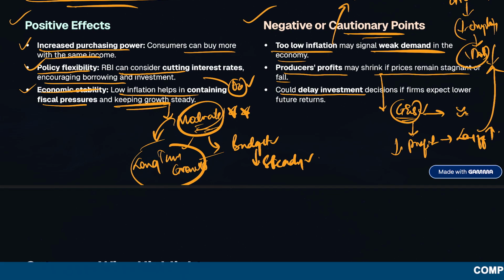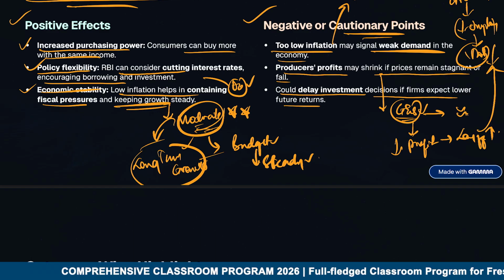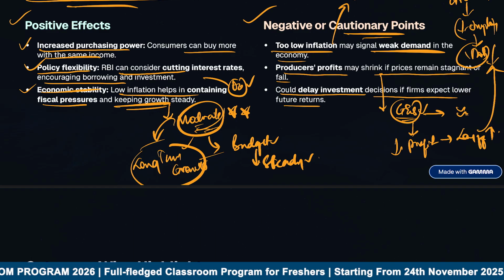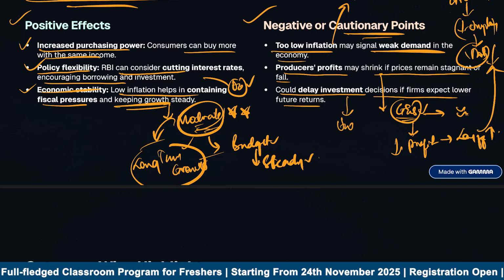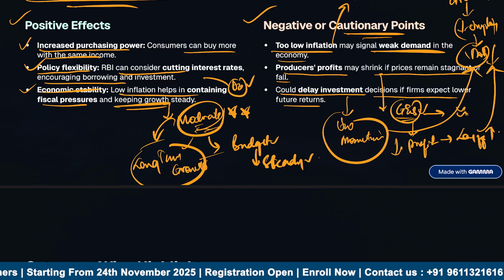Then it could also delay investment decisions if firms expect lower future returns, because when companies expect prices or, let's say, profits to fall in the future, they may delay new projects or expansion plans. This can eventually slow economic momentum, right? And also this once again reduces the jobs.